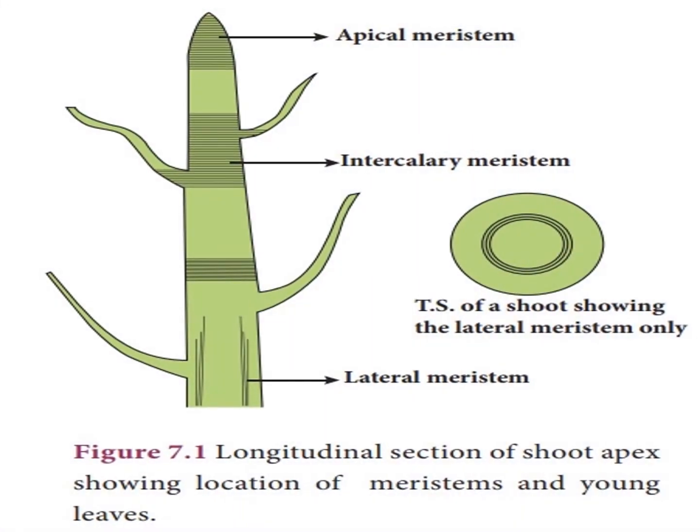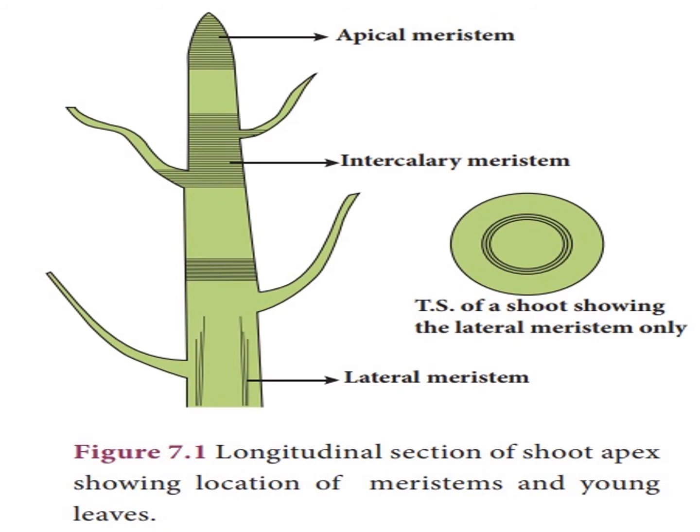See the picture, apical meristem, the tip of the plant. These are found at the apex or growing points of root and shoot and bring about increase in length. That means the apical meristem is in the tip of the shoot and the tip of the root. Only growing points of the root and shoot have apical meristem.